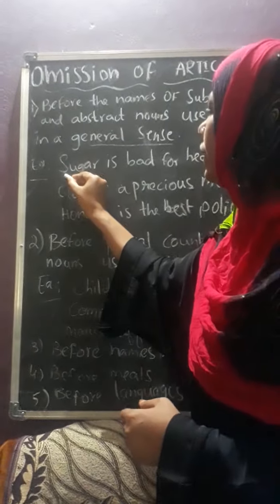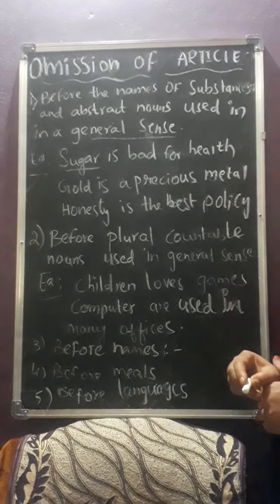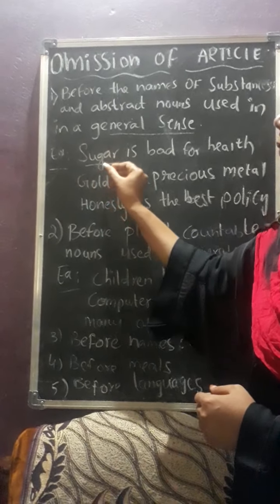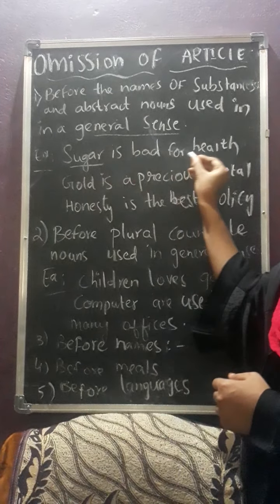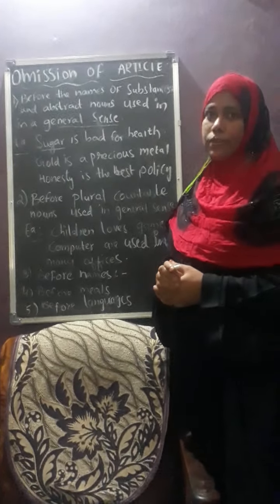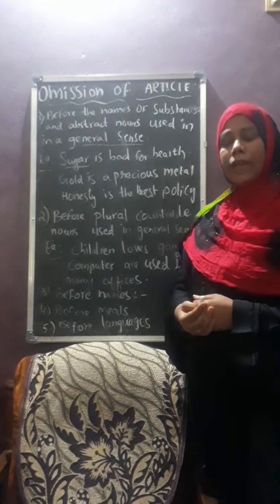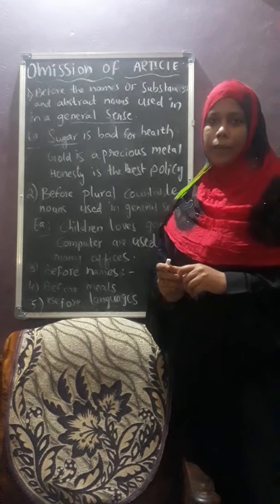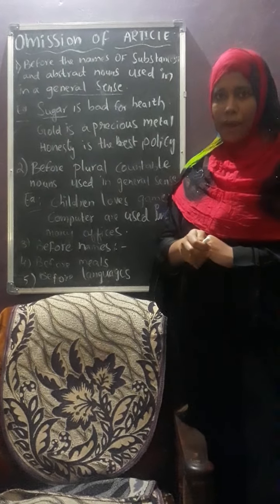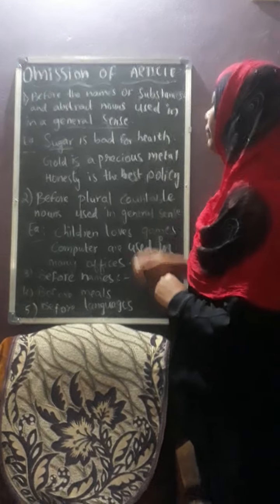So what is this? Sugar. Sugar is nothing but the name of a substance. Here in this example, it is said that sugar is bad for health. That means in general sense. But in a particular sense, for example, if you are sitting at the dining table and there you have a sugar bowl, then you say, will you pass me the sugar? Remember that. Don't get confused in that.